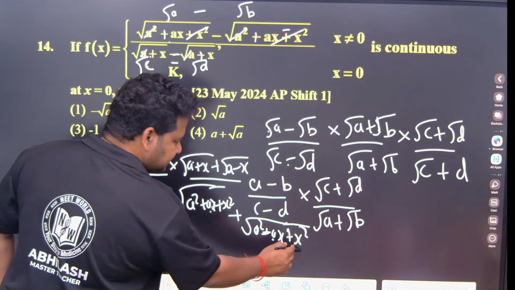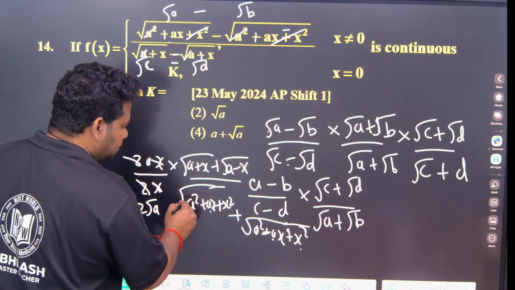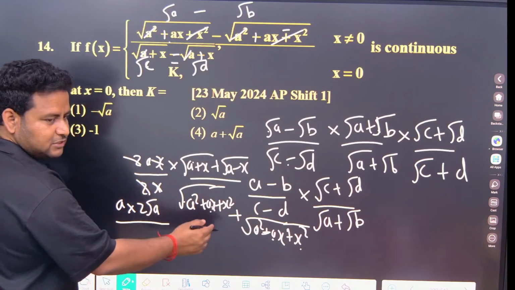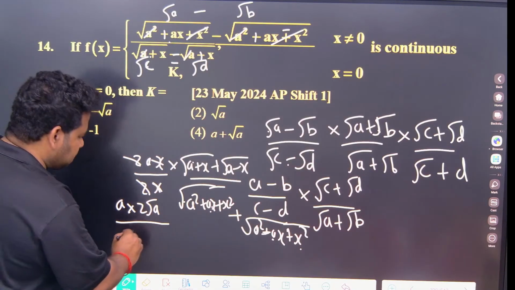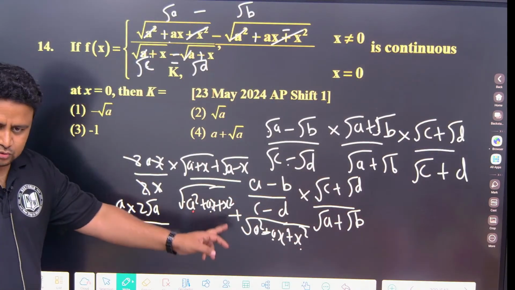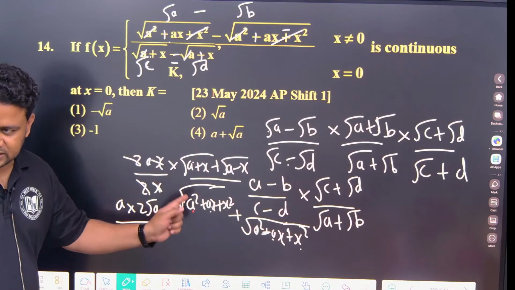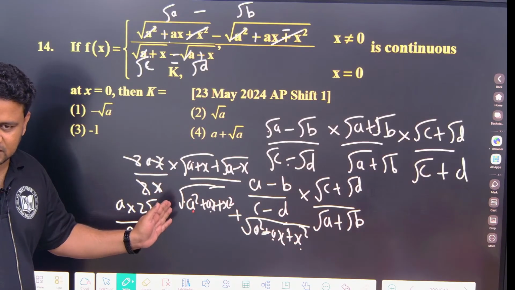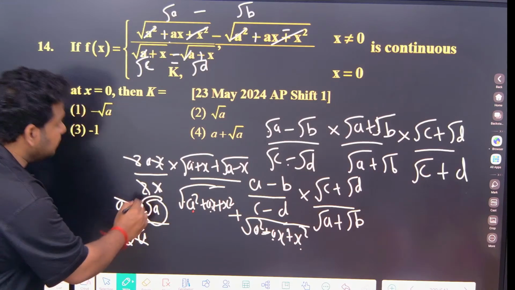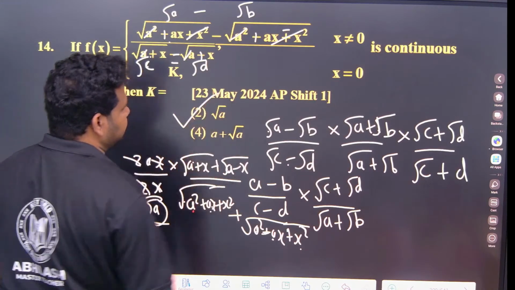Root a square plus root a square is 2 root a square, that is 2a. So 2a cancel. I am having root a. The answer is option 2.